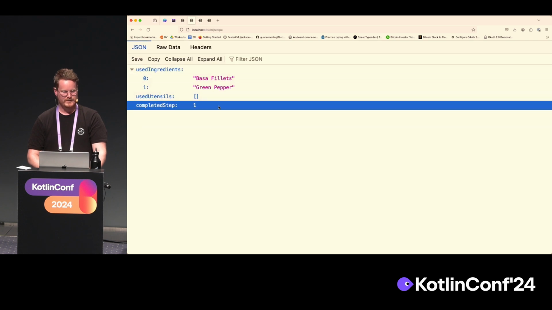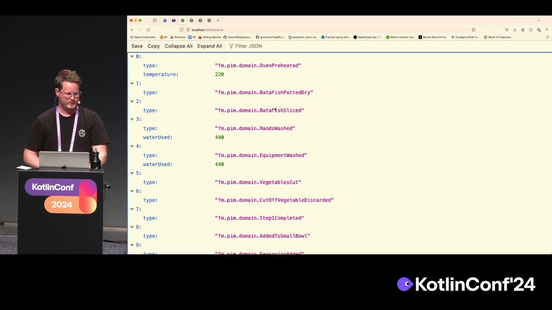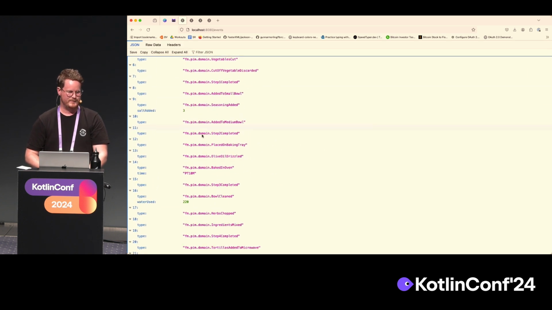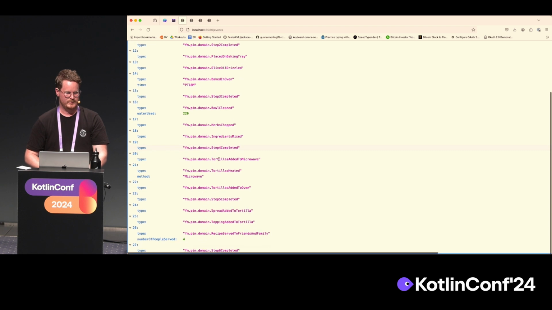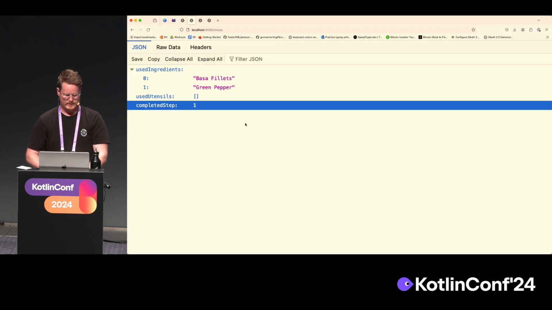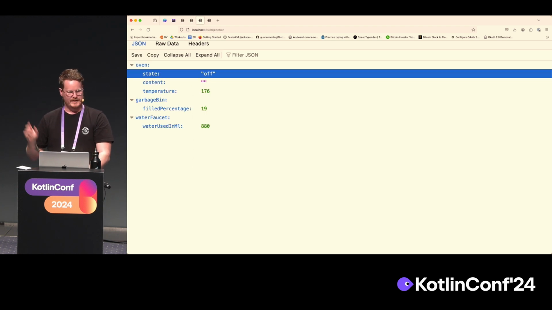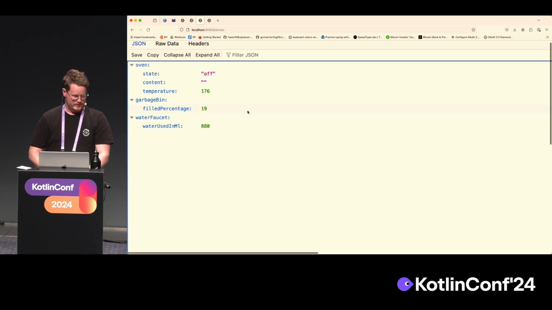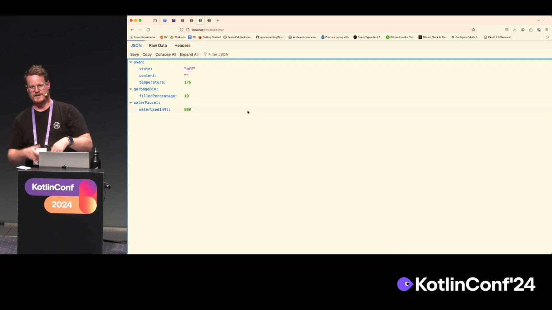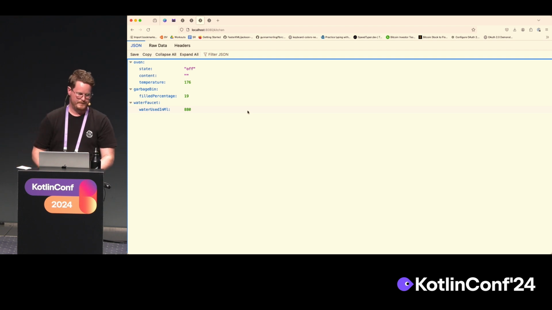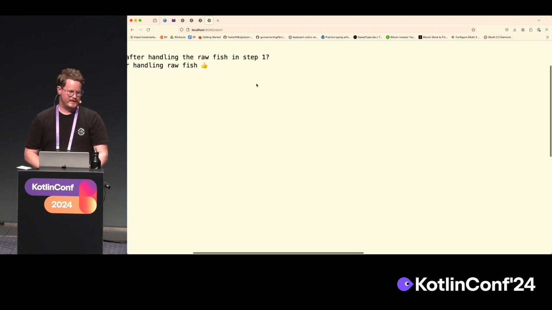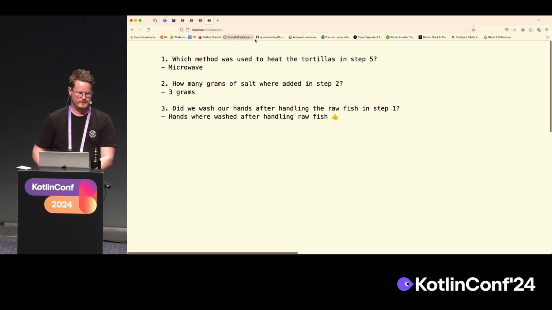And having this log of events is super useful, because these are now all the events that have happened in those steps in cooking. And this is the recipe, just all the used ingredients, which is just some state. But we can always decide later that actually we're very interested in this state, which allows us to use the same events now to calculate a new state. And it's very good for reporting.